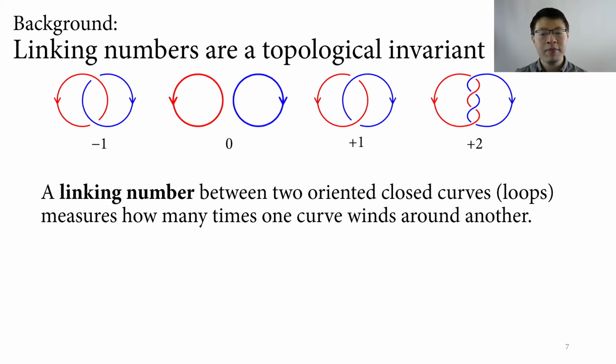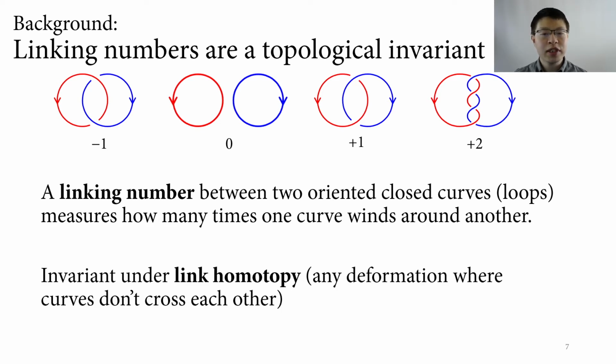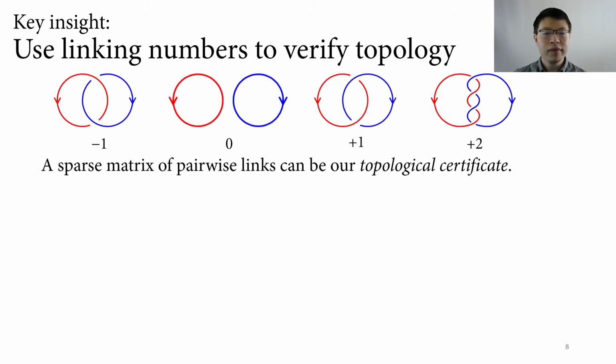A linking number between two oriented closed curves measures how many times one curve winds around the other. It is invariant under link homotopy, which is any deformation where the curves don't cross each other. In fact, during a single yarn pull-through, the linking number must change. Our certificate is therefore a sparse matrix of pairwise linking numbers.